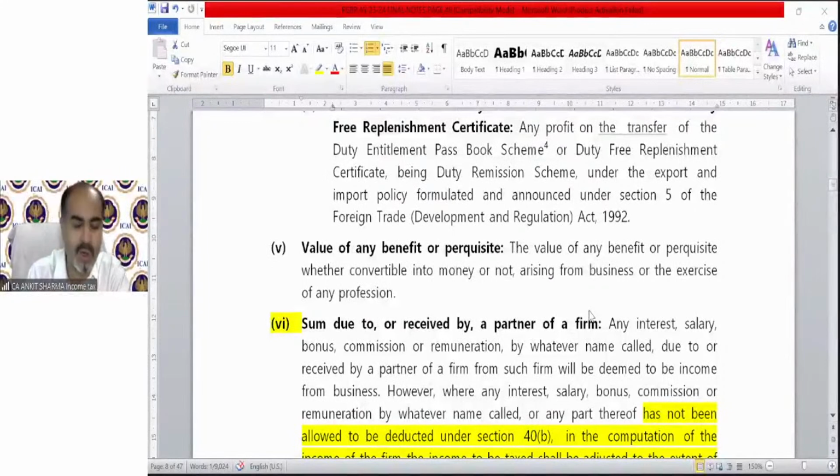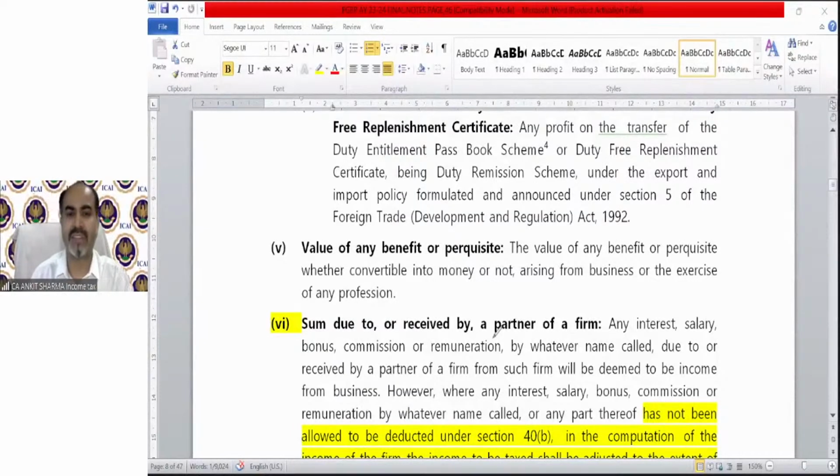It will come in this topic, section 28. But for the time being, you should understand that any income which arises due to any business or profession activity, directly or indirectly, or any income which arises due to not carrying on any business or professional activity, directly or indirectly, will form part of your PGBP under section 28 income.